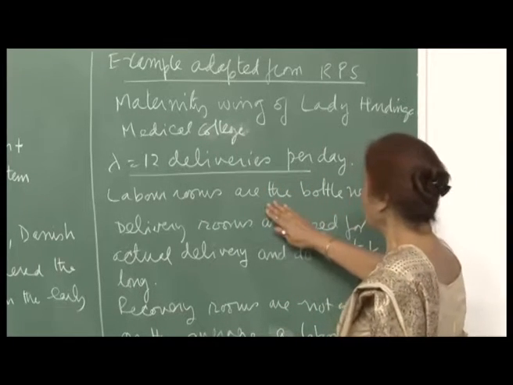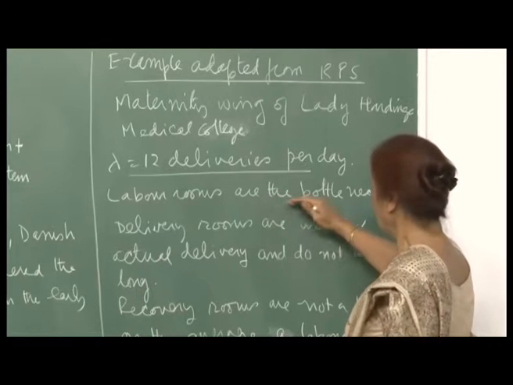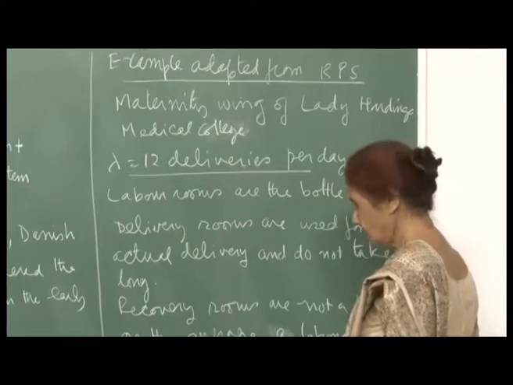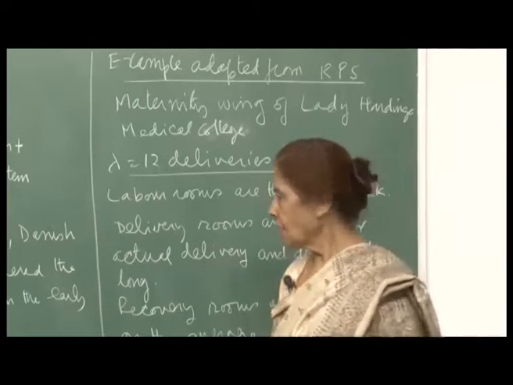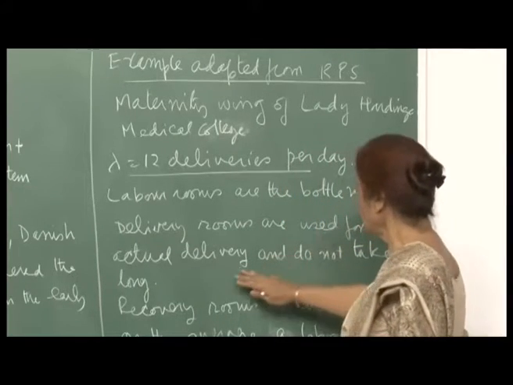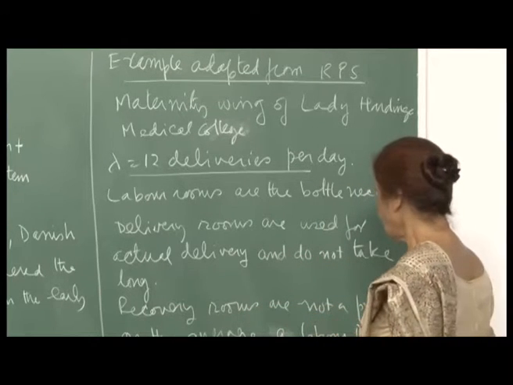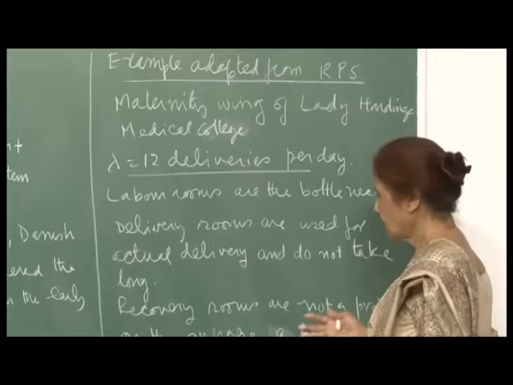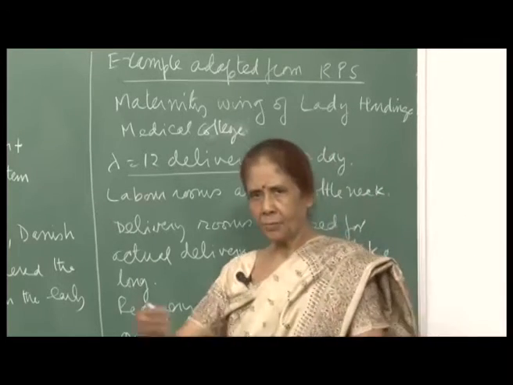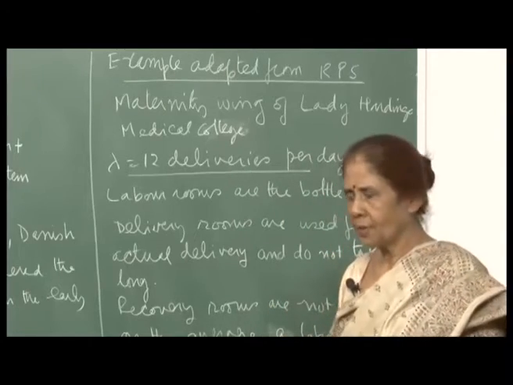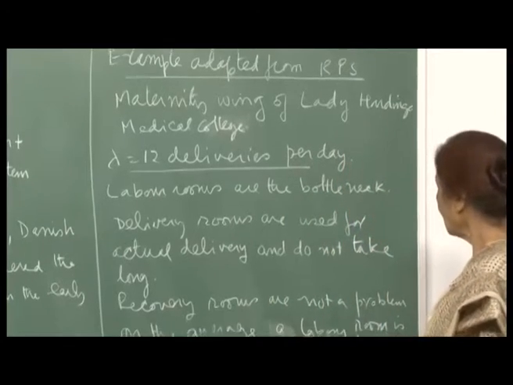The labor rooms are the bottleneck, because that is where the patients lie until the delivery has to take place. Delivery rooms are used for the actual delivery and do not take long, and the recovery rooms are not a problem, because once the baby is delivered, they can be put in the general ward, since no special medical attention is needed at that time.